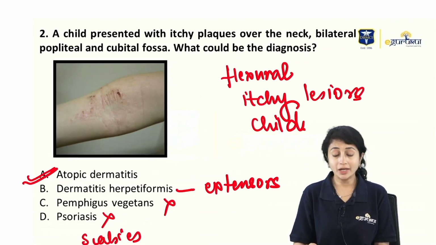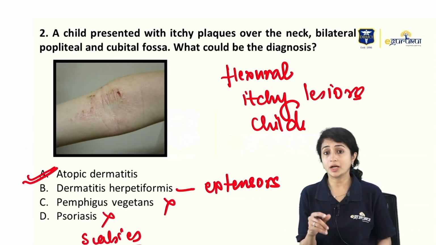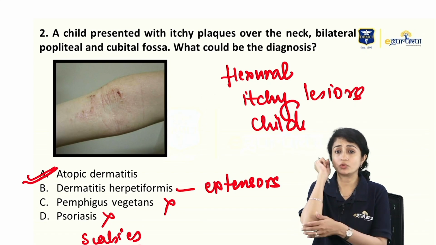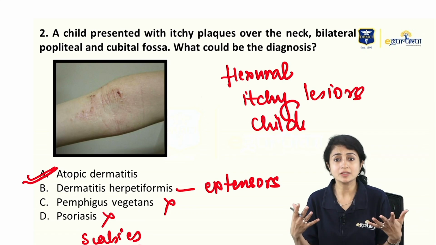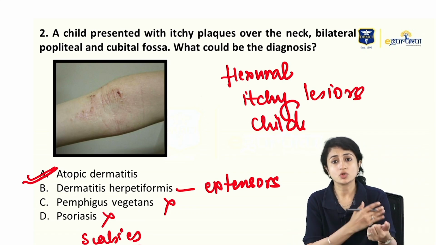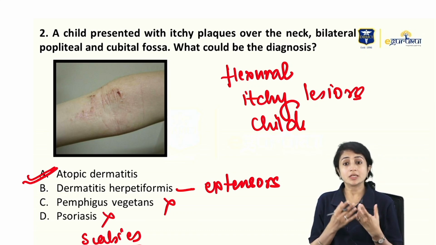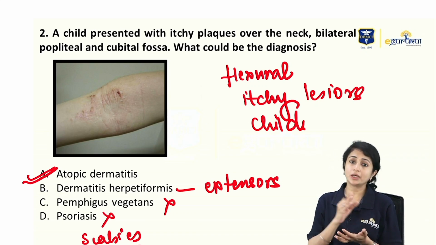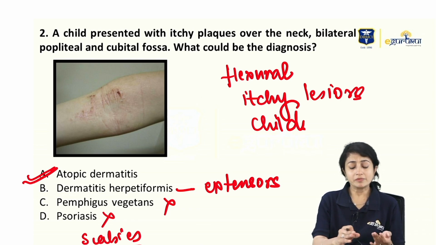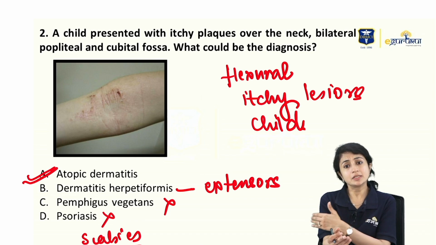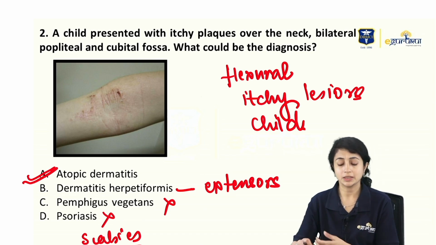Because in a child, we know there is flexural distribution. In infants, on the other hand, in atopics, where do we have the distribution? We have it on the extensors because infants crawl. A child doesn't crawl, so the chances of allergens being on the flexures are greater. So in infants, in atopic dermatitis, we have extensor involvement. In childhood, we have more of flexural involvement. Plus, they have given you an image where I can see a subacute dermatitis happening. This is clear-cut atopic dermatitis.